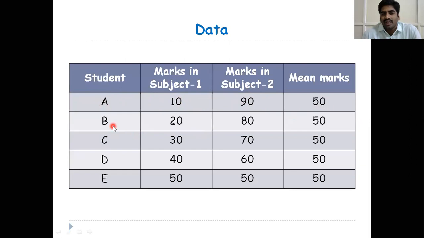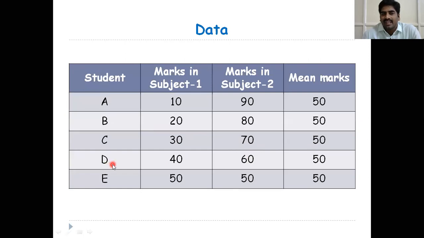Student B got 20 marks in subject 1 and 80 marks in subject 2, and the average is 50. Student C got 30 marks in subject 1 and 70 marks in subject 2. The average is equal to 50: 70 plus 30, 100 divided by 2, 50.